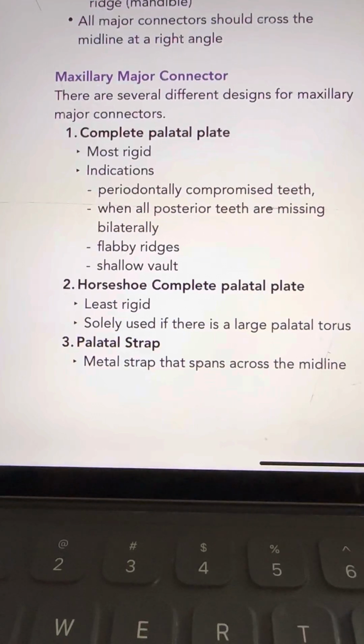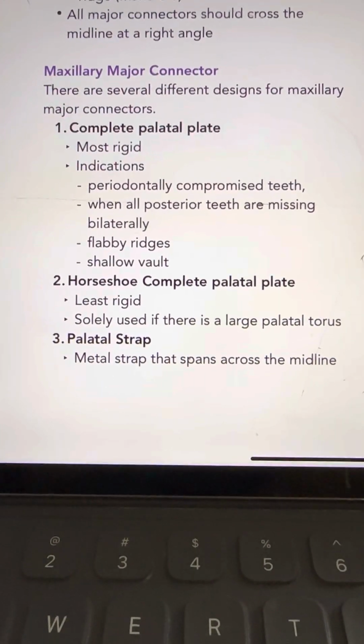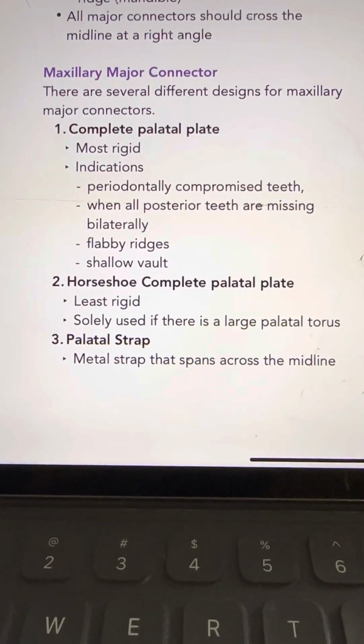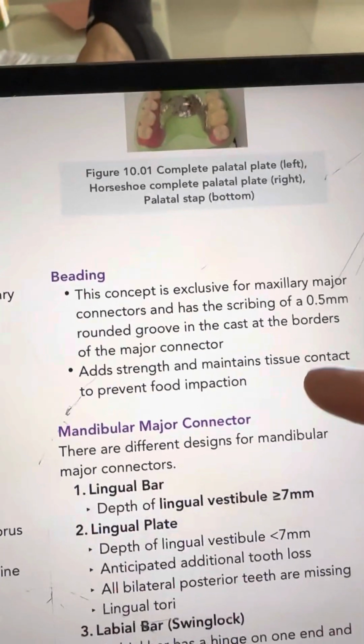The least rigid design is used solely if there is a large palatal torus. Palatal strap: a metal strap that spans across the midline.